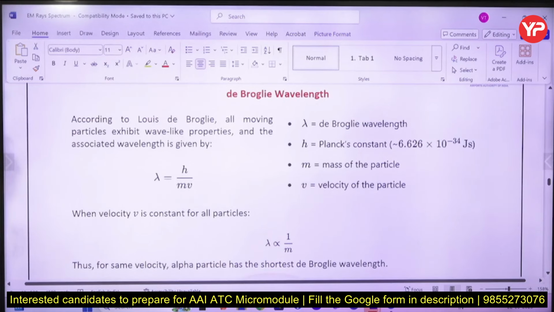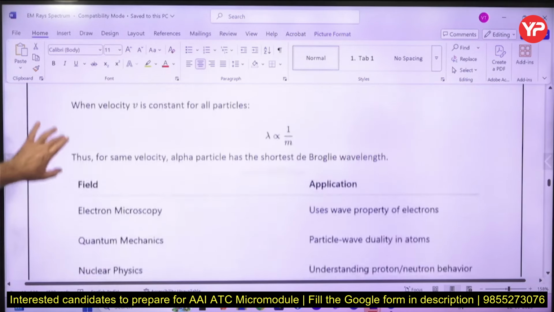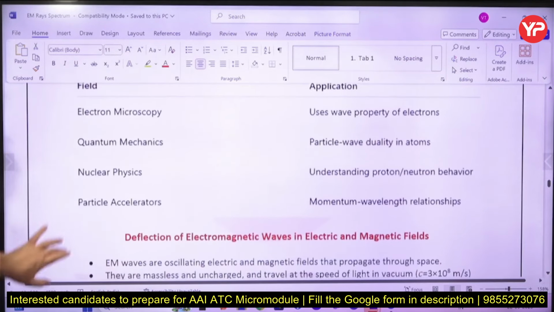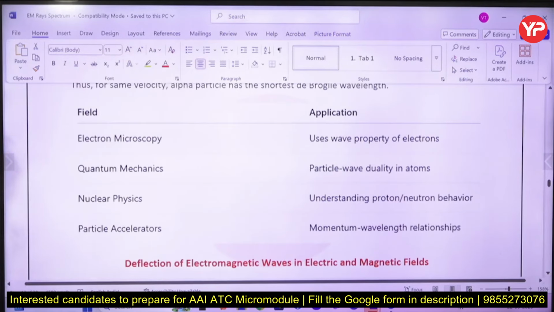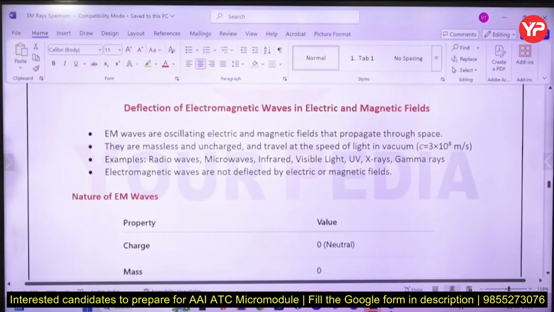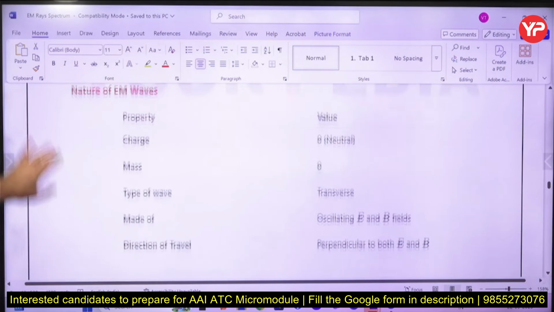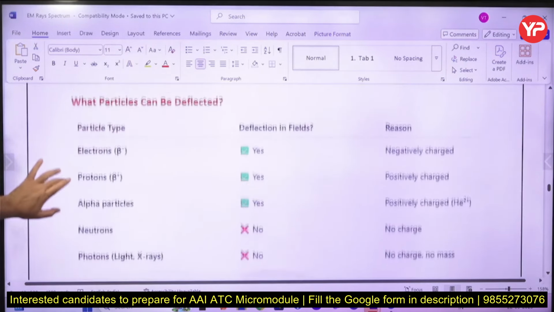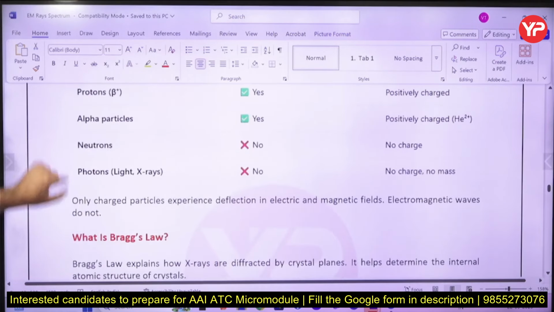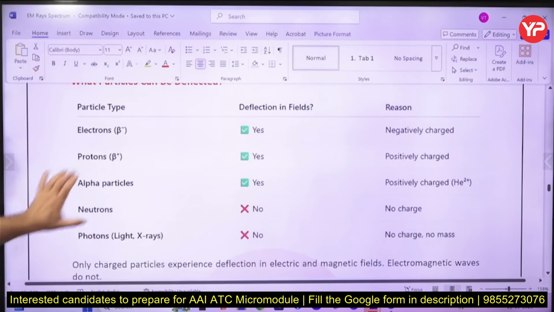डी ब्रॉगली वेवलेंथ, इसका भी मैंने आपसे डिस्कस किया. अगर काइनेटिक एनर्जी कांस्टेंट है तो √m आ जाएगा. वी हैव डिस्कस दिस. Electron, proton, alpha particles are deflected, neutron is neutral, photon, these are not deflected. Very very important slide, very very important table.